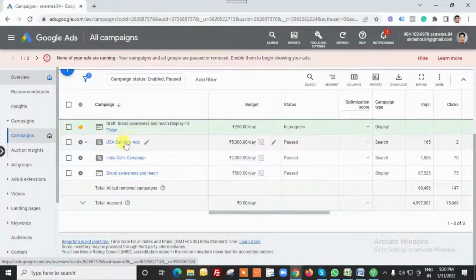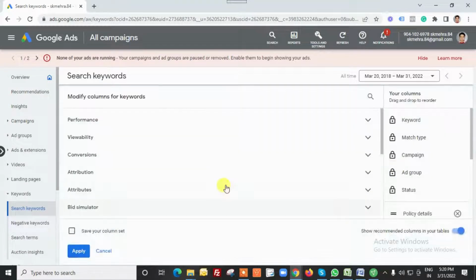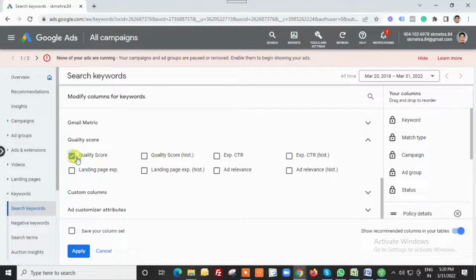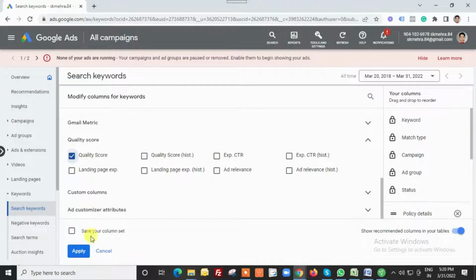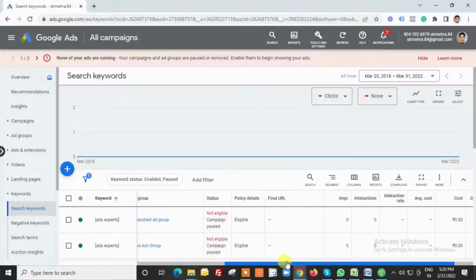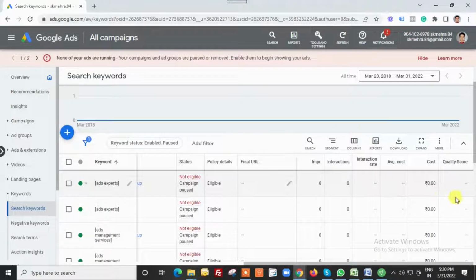If you go to keywords and select columns, modify columns, and scroll down, there is a column for the quality score. You need to make sure that this column is enabled. Hit apply, and after that, based on keywords, because the quality score is based on keyword also, you will see the quality score for your advertisement.